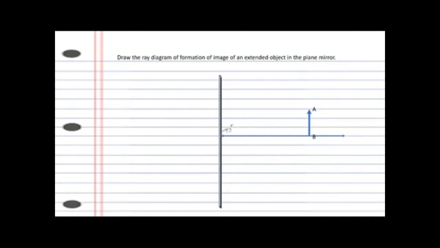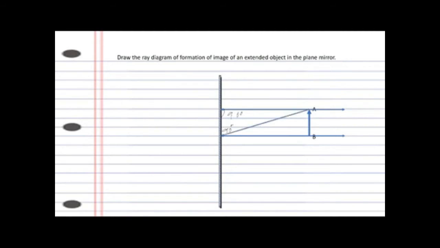In the same way, from this point, if a light ray moves straight and falls at a 90 degree angle here, what will happen to the reflected ray? It again goes in the opposite direction, right? Now two rays we have taken and they go back. One more ray we'll take. It doesn't mean that only the light rays will go straight onto the mirror. Some light rays will go in a different direction. Let us take one of those light rays.